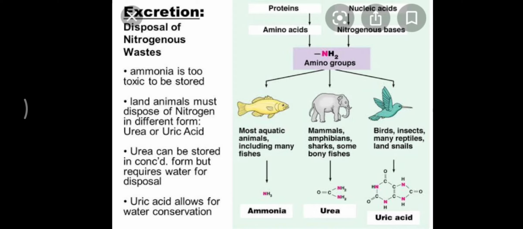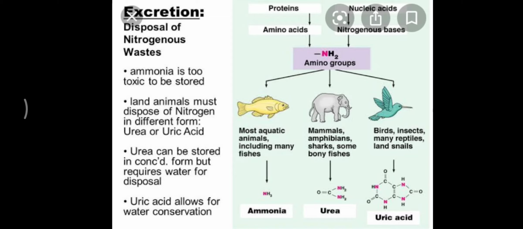Now basically three types of nitrogenous waste are produced, that is ammonia, urea and uric acid, and different types of animals excrete different types of nitrogenous waste. Ammonia is the most toxic form and it requires a very large amount of water for its elimination, whereas uric acid is the least toxic, so it requires the minimum loss of water. So here you can see in the figure the three waste: ammonia, urea and uric acid.